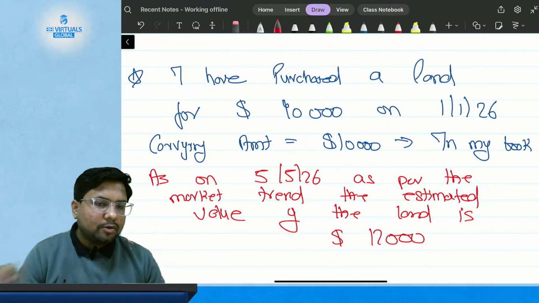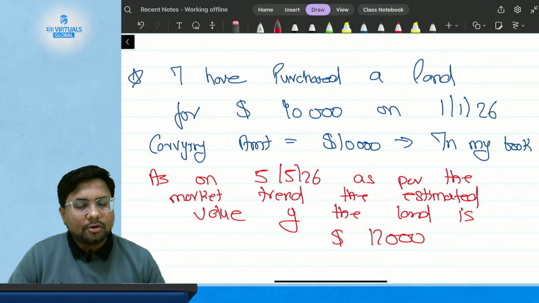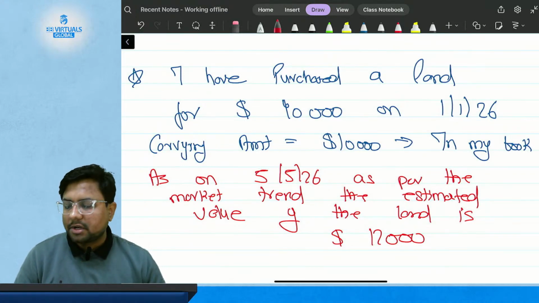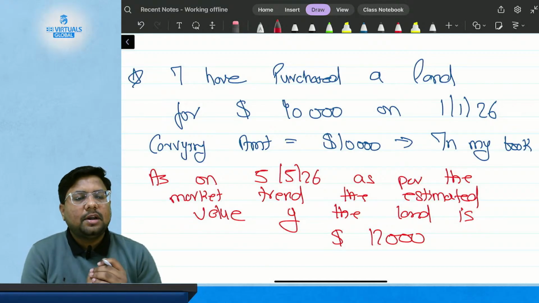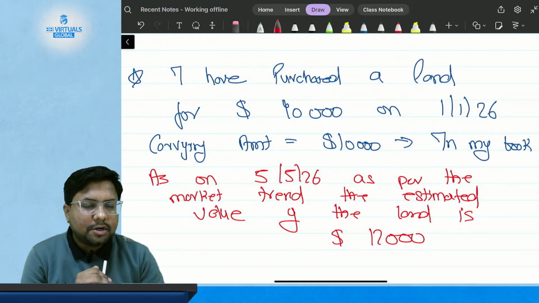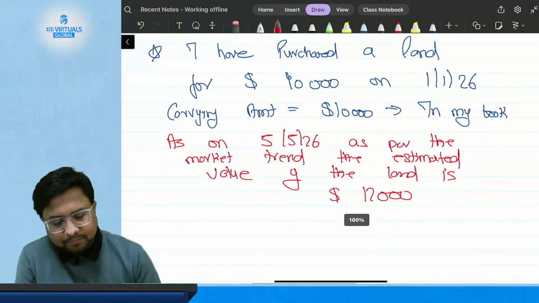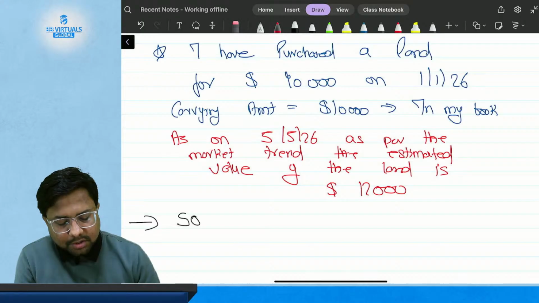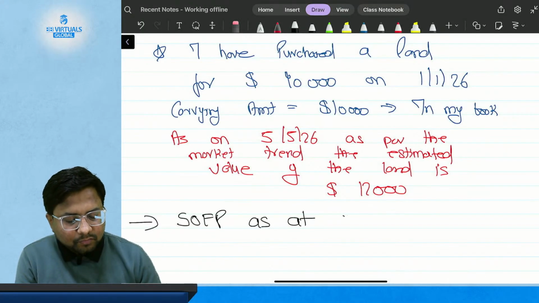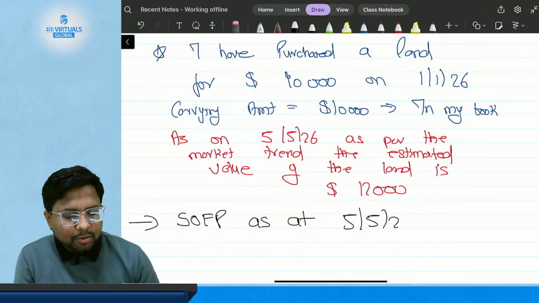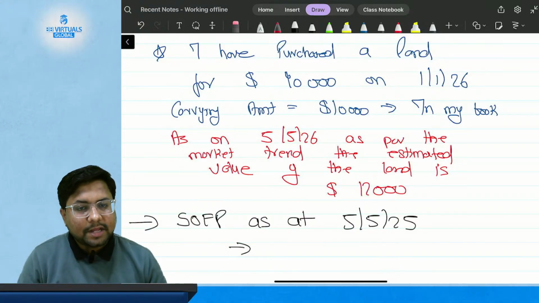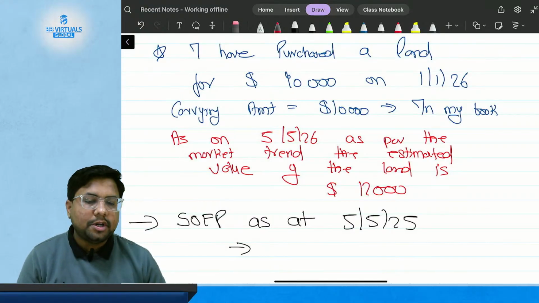You have purchased the land on 1st of January for $10,000, but as on 5th of May, as per the market information and market trend, the estimated value of that land has increased to $12,000. But if I ask you what is your statement of financial position as at 5th of May 2025, so what is your statement of financial position as on 5th of May 2025?